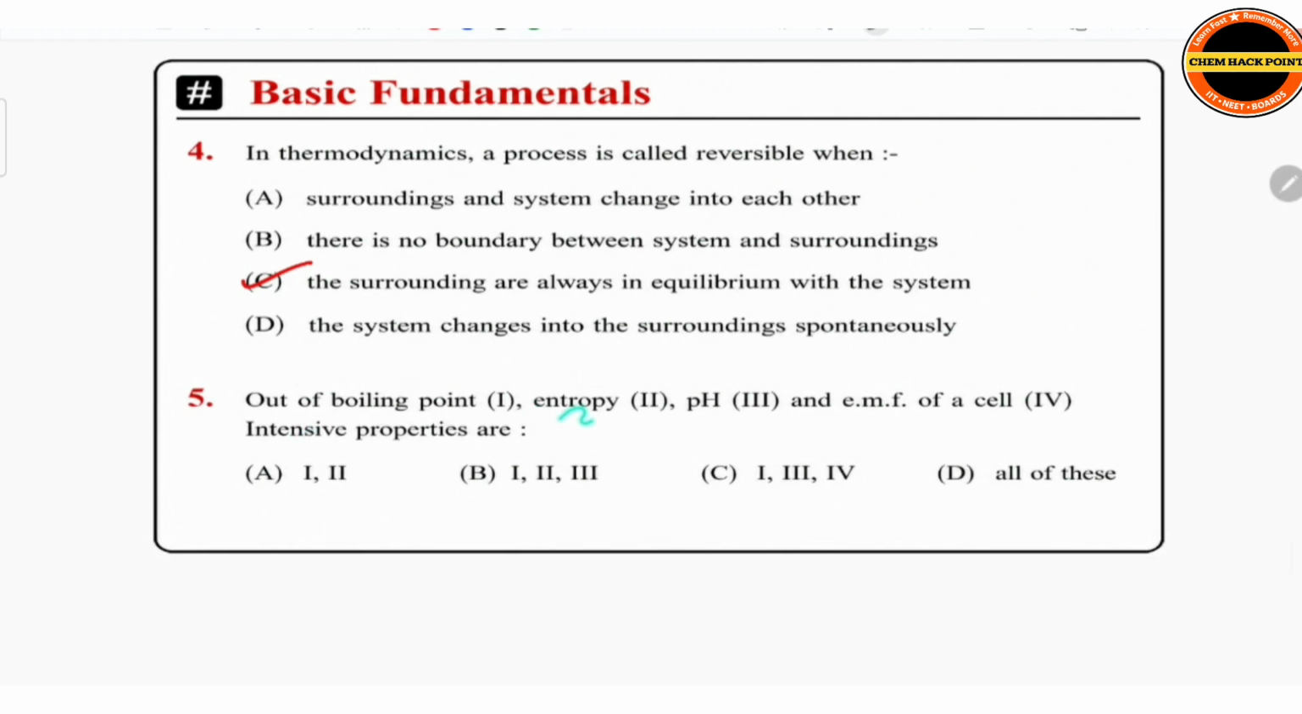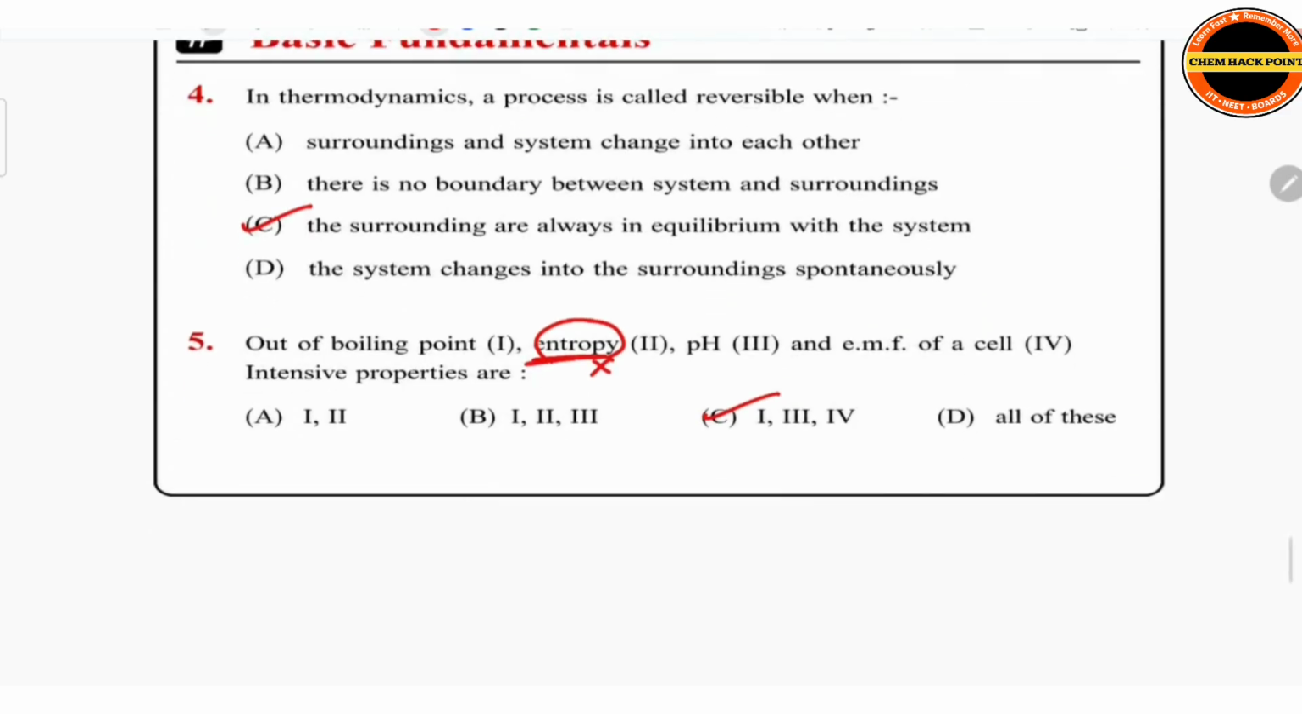Out of boiling point, entropy, pH and EMF of a cell, the intensive properties are: EMF is an intensive property, pH value is an intensive property, boiling point is also an intensive property, and entropy is an extensive property. So here you will get 1, 3, 4. Entropy is an extensive property, and they are asking about intensive properties.